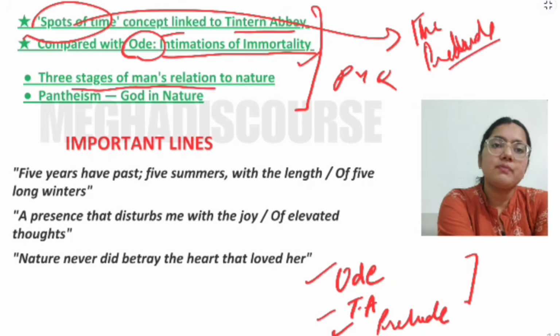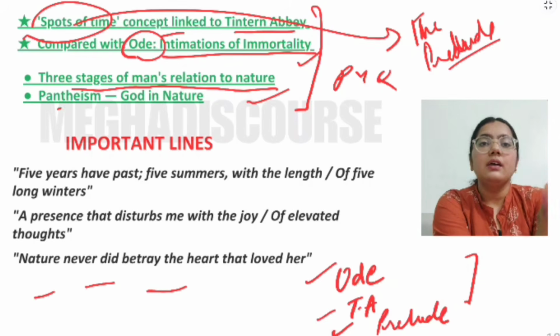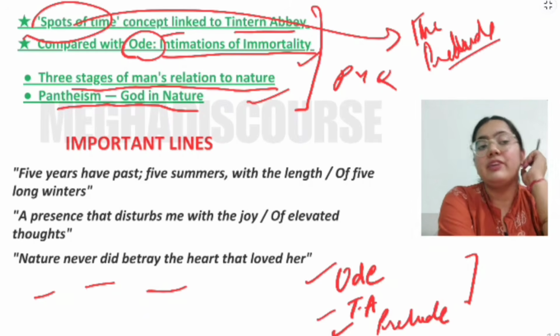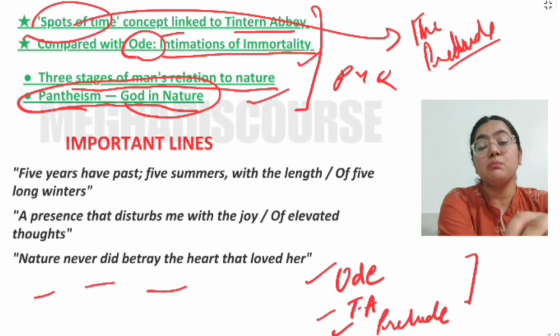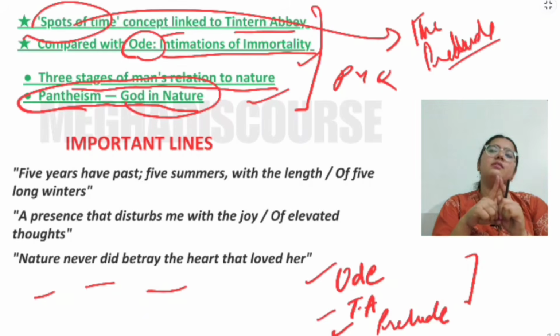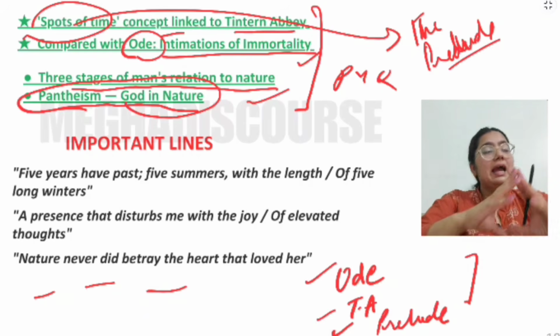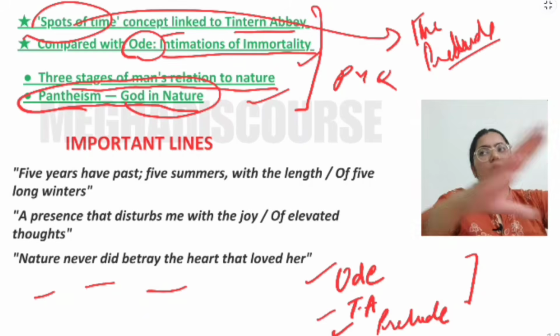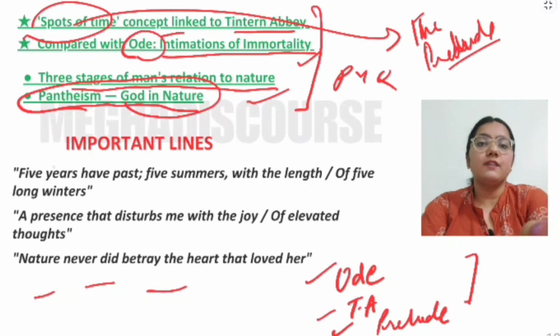There are three stages of man's relation to nature, as I told you: the child ones, the youth ones, and the mature ones. Pantheism is a concept that is given by William Wordsworth, and pantheism means that there is a god in nature. Very important concept. Pantheism means that there is a single unifying power, spirit, or energy that is combining all of us, and that is the god. We have to look at the nature, and the nature is full of spirits and the god. That is pantheism.